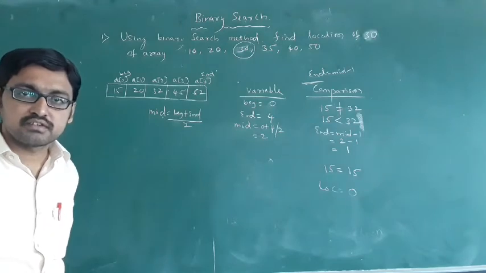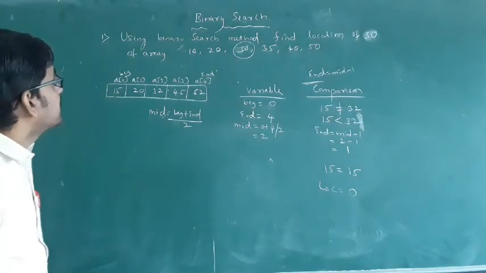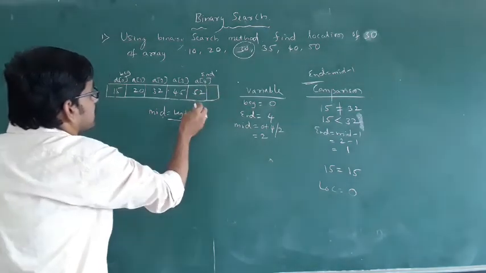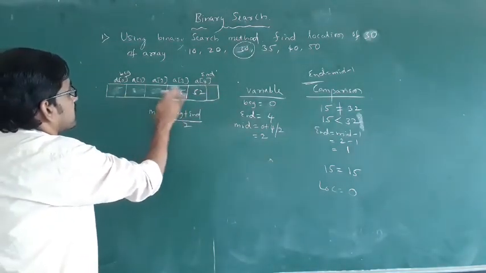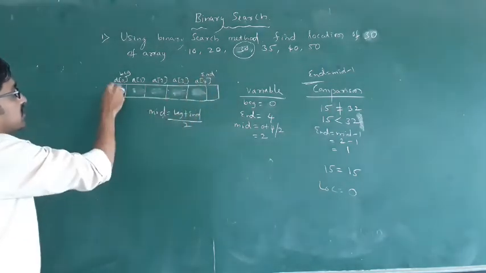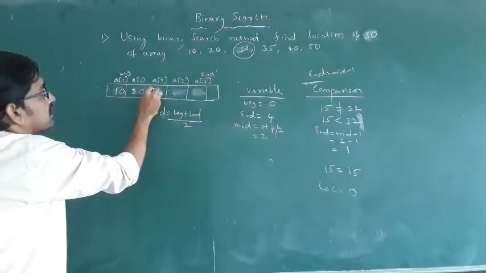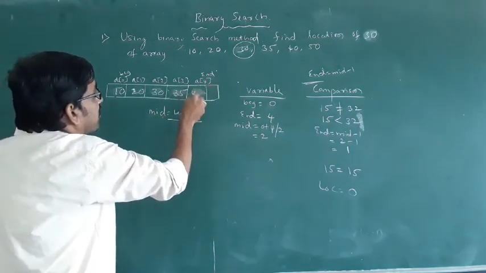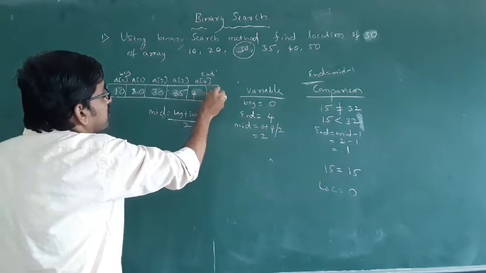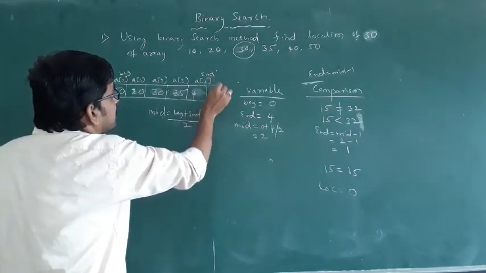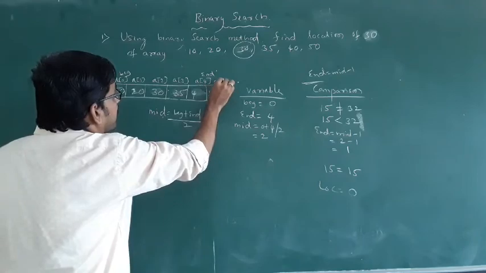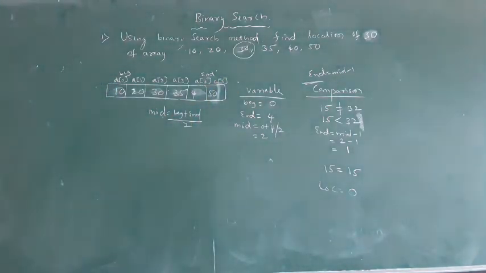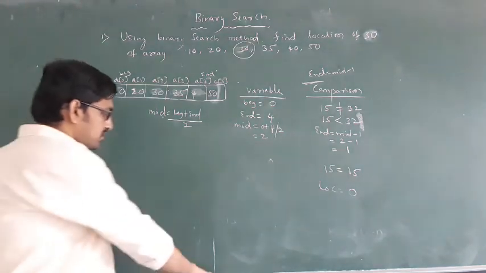How to find this? He says find the location of 30. See, just you have to check it. Here you can write, just remove this. First is 10, 20, then 30, then 35, then 40, then next one is 50. 50 comes in a of 5. A of 5. Got it? See, now just remove this.